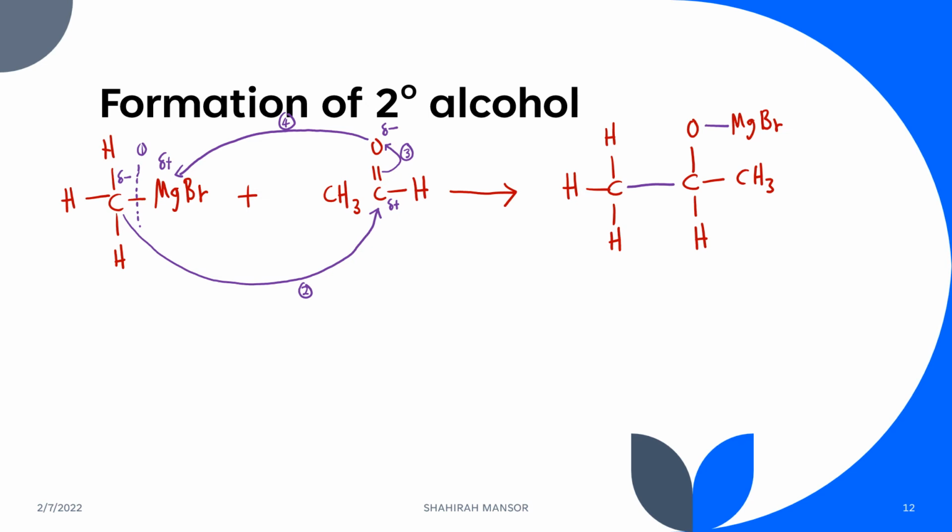Okay, so ingat, this is not yet our final product. So to get the final product, maka kita kena proceed dengan hydrolysis. So apa reagent hydrolysis? It is H2O, H plus, heat. Okay, ada apa dekat dalam ni? Kita ada H plus dan juga OH minus.